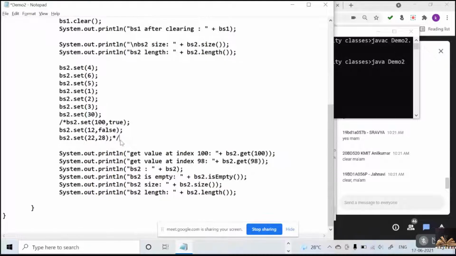What is the size of the bit set? What is the length of the bit set? Quickly. Very good. Size of the bit set is 64 and the length of the bit set is 31, because from 0 to 30, that is 31 elements. So that's what. Very good.